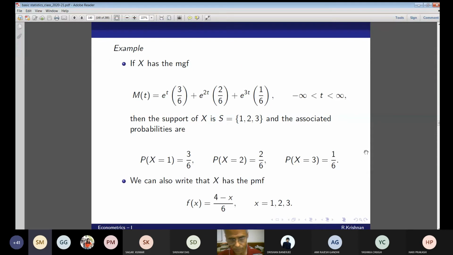From the exponents, the coefficients of t in the expansion of the moments: e^t, e^(2t), e^(3t). That gives you the space, and 3 by 6 and so on are nothing but the probabilities. So we can write the PMF of X as f(x) equal to (4 minus x) by 6. This example we had seen before. Now x comes from 1, 2, 3.